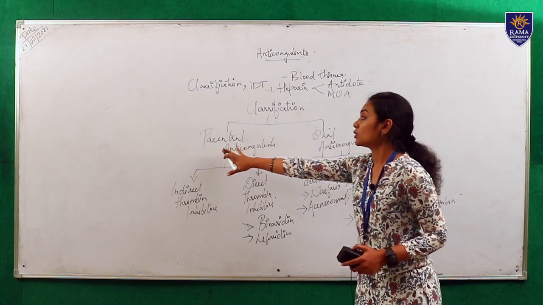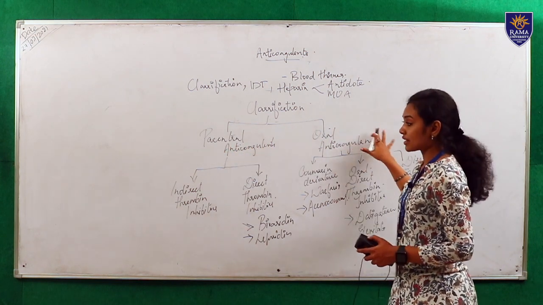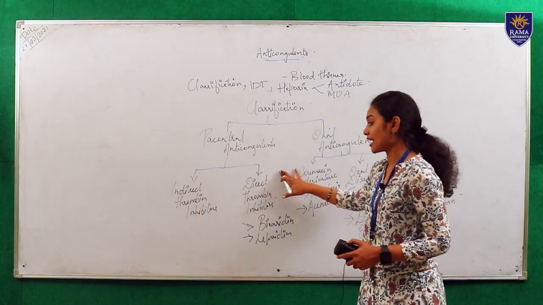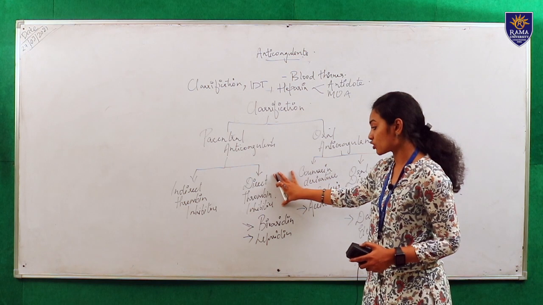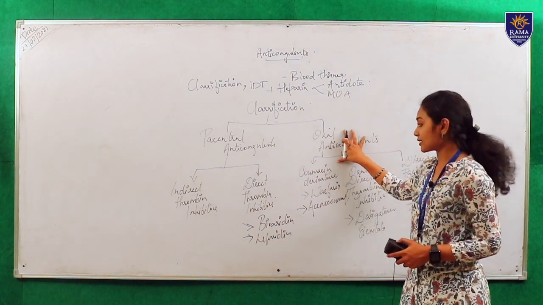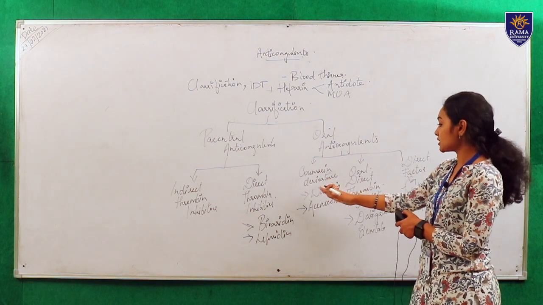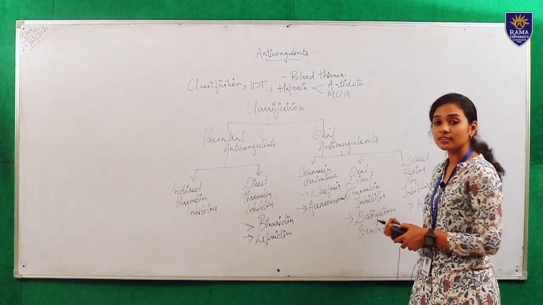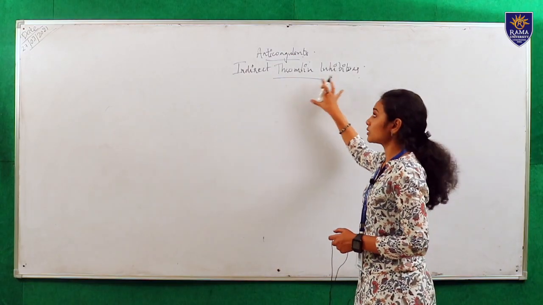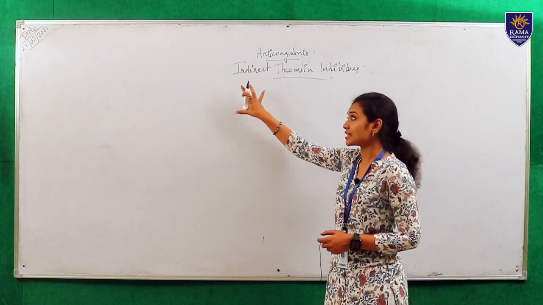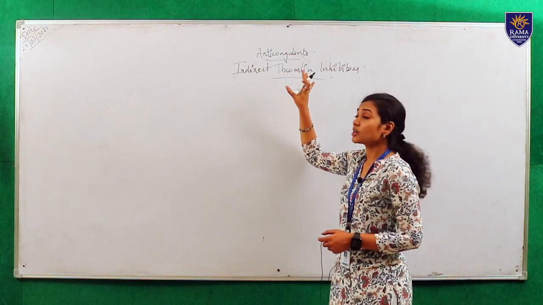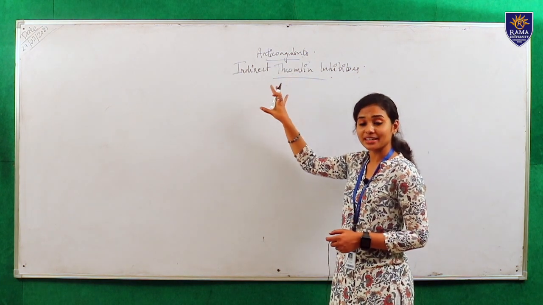It is divided into parenteral anticoagulants and oral anticoagulants. Parenteral anticoagulants are further divided into indirect thrombin inhibitors and direct thrombin inhibitors. Inside the direct thrombin inhibitors, bivalirudin and lepirudin are there, and oral anticoagulants are further divided into three: coumarin derivatives, oral direct thrombin inhibitors and direct factor 10A inhibitors. Now we are going to discuss in detail the indirect thrombin inhibitors. By the name itself, we can see that they bind with thrombin indirectly, which is an important factor for the coagulation of blood, that is clotting.